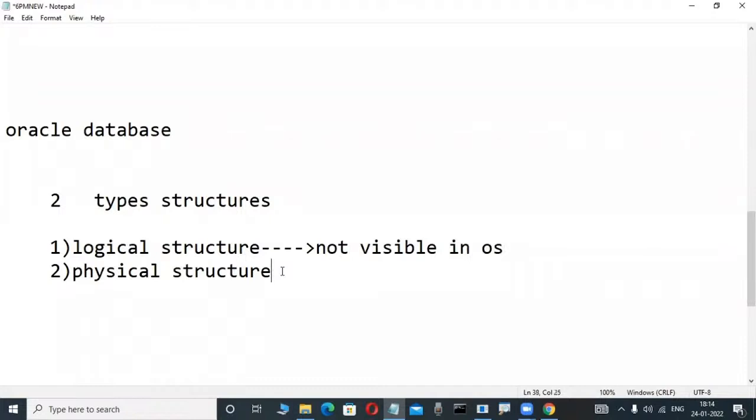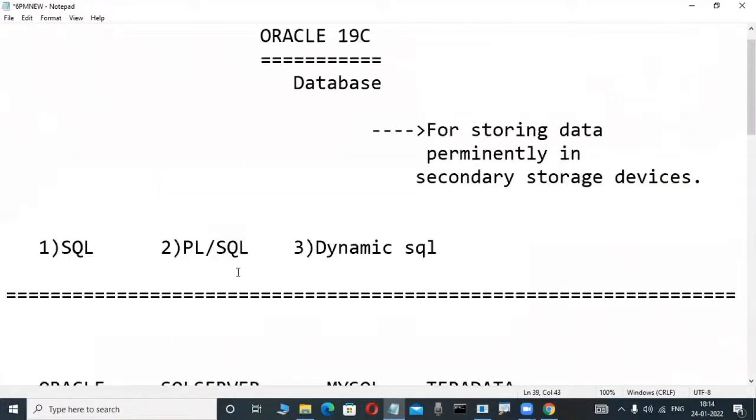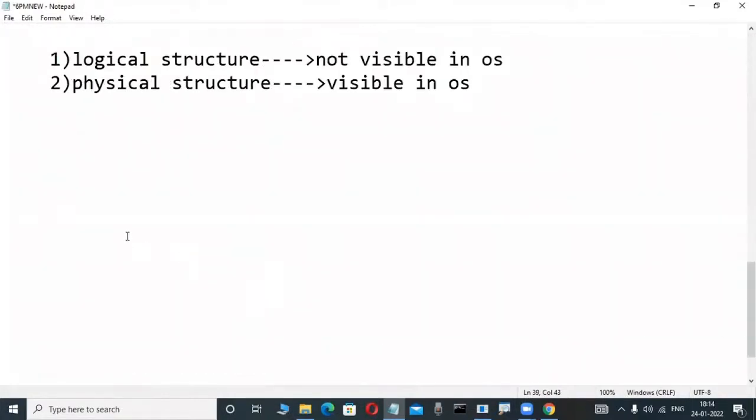A physical structure means, whenever we install Oracle, SQL Server, DB2, these software, physical files are automatically created. I told you in the previous classes. That's why a structure which is visible in the operating system is called a physical structure. These are all things from the previous class. Don't worry. Now observe it here.